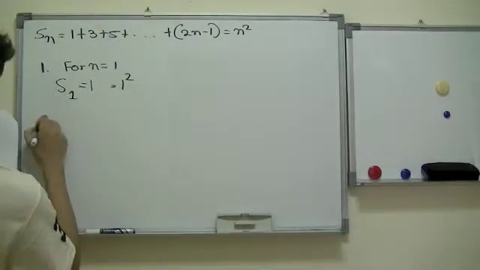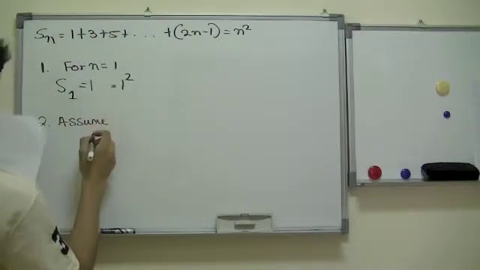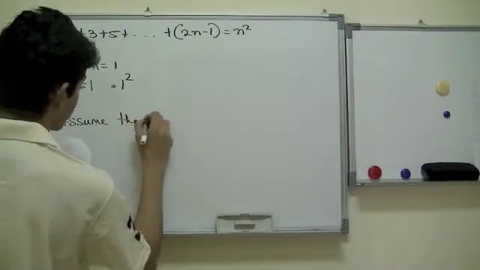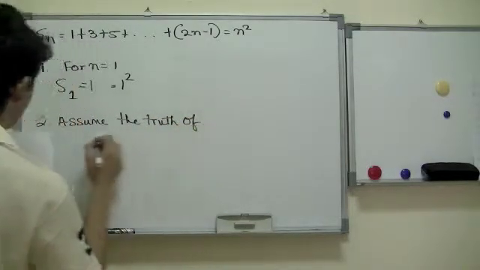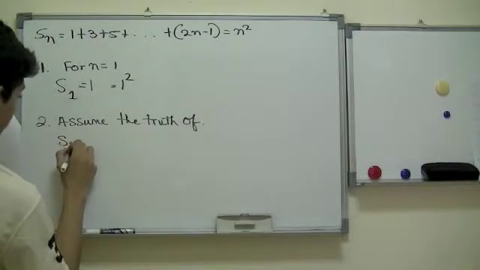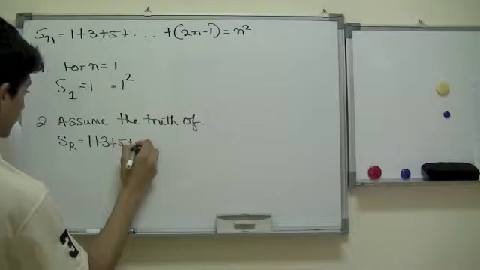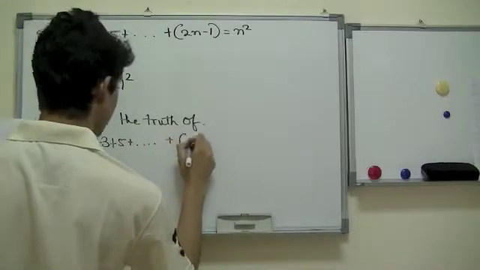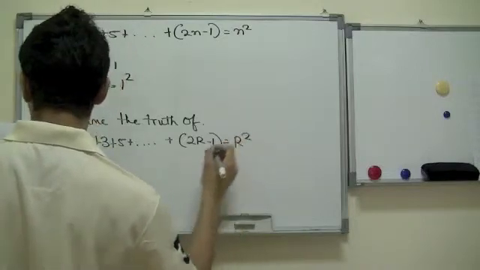Okay? Now second, let's assume the truth of, let's say, the Sr term, which basically says 1 plus 3 plus 5 plus and so on plus 2r minus 1 would give us r squared.